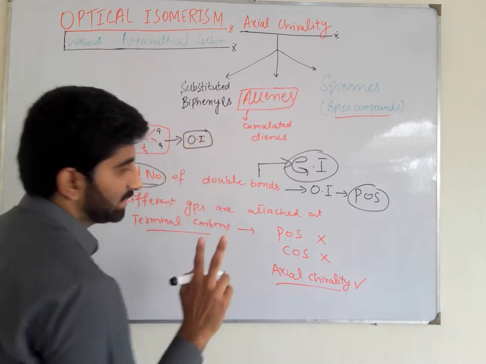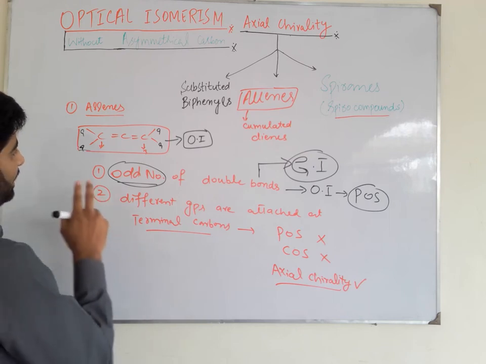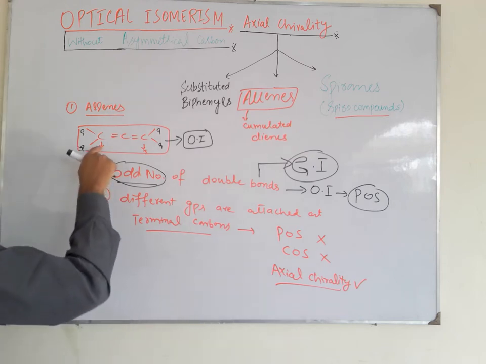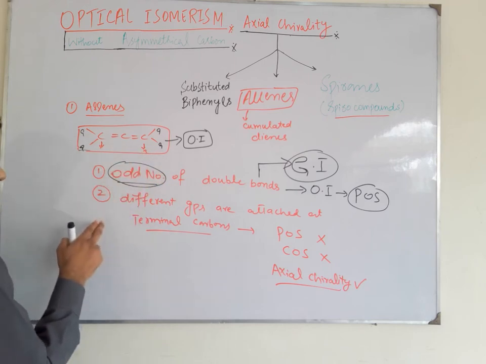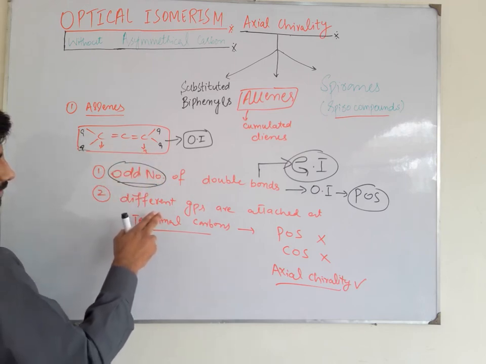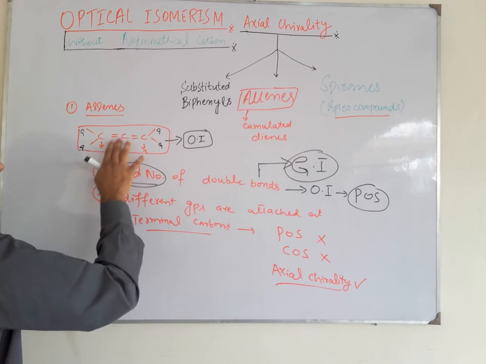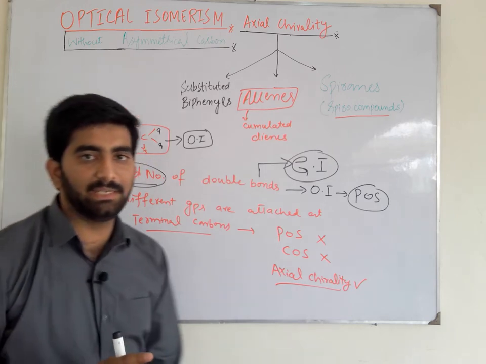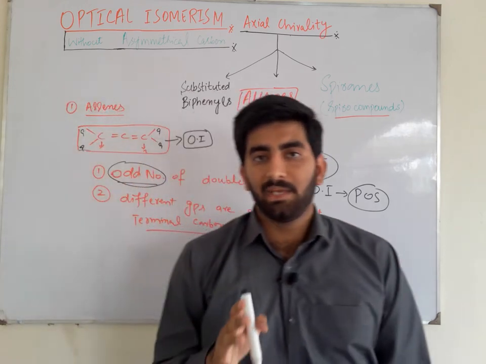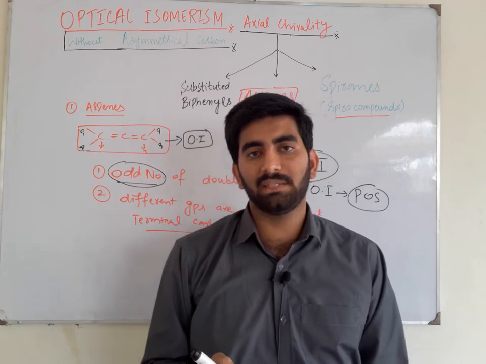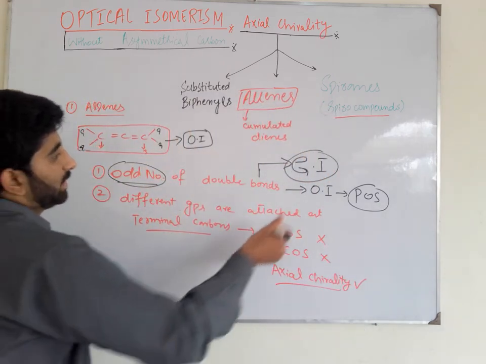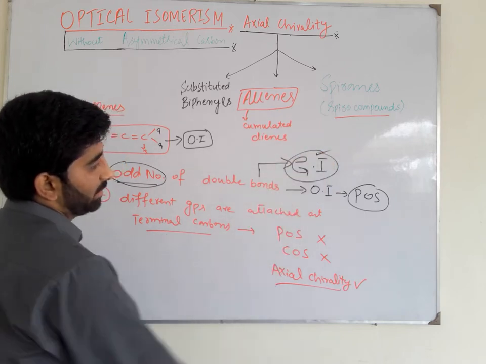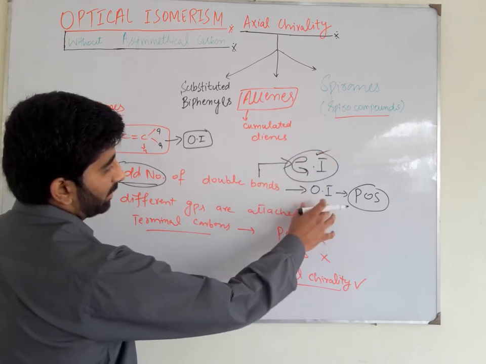So, if different groups are attached at the terminal carbons and an even number of double bonds is present, they show optical activity. If an odd number of double bonds is present with two different groups at the terminal carbons, they show geometric isomerism, but not optical isomerism.